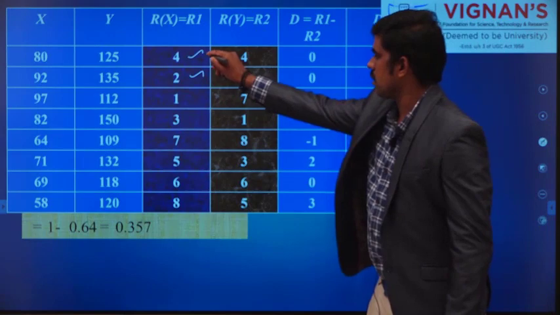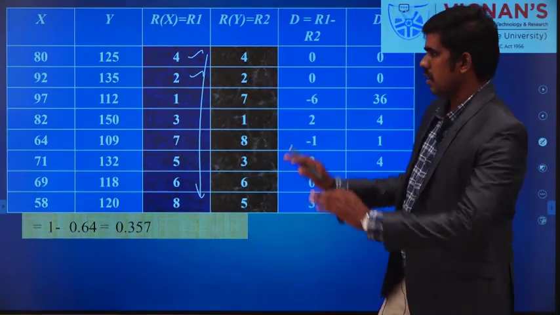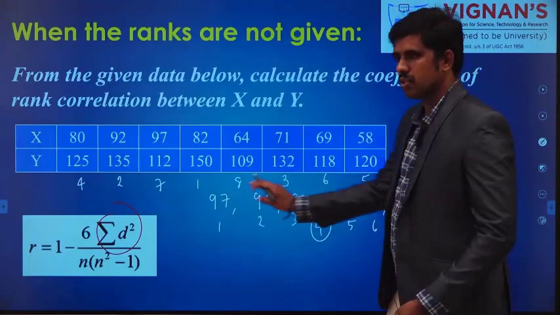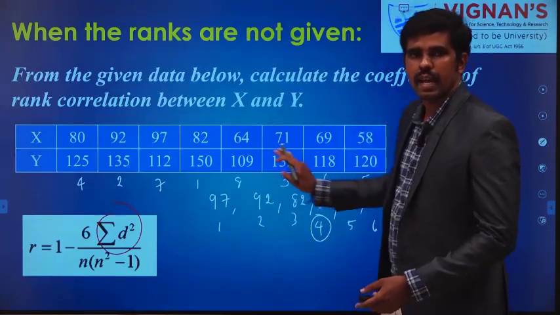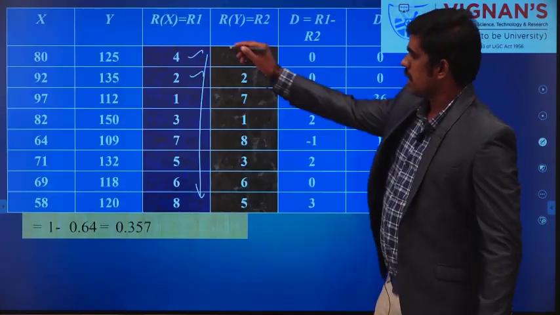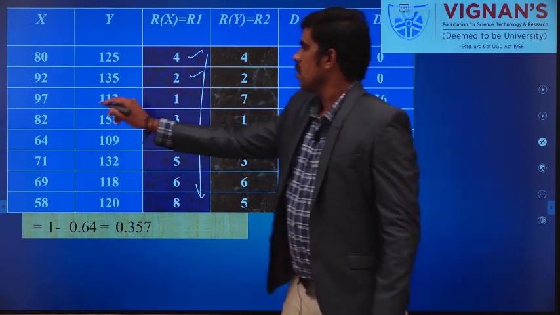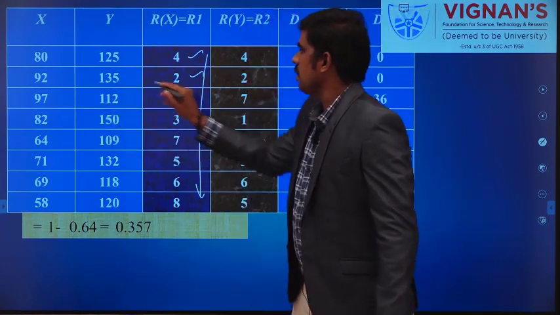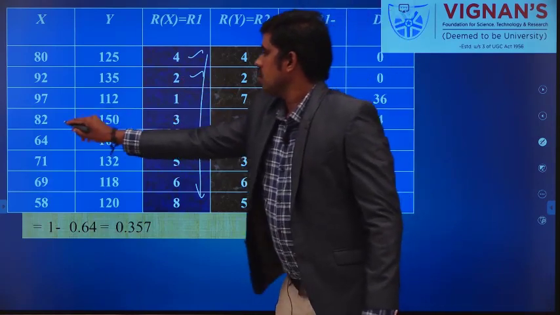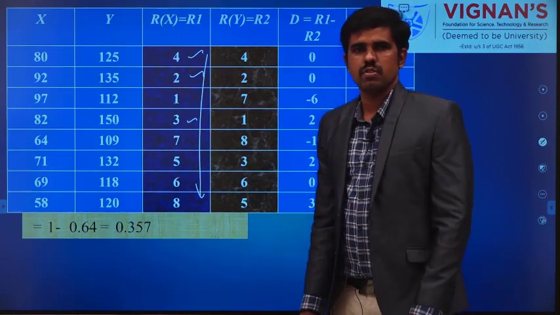In this way you can write the rank values, or in the table itself you can write the rank. If you know how to give the rank, no need to write all these steps. You can give the rank by looking at the value itself. 97 first rank, 92 second rank, then 82 third rank. In this way you can give the rank values. That is your wish.